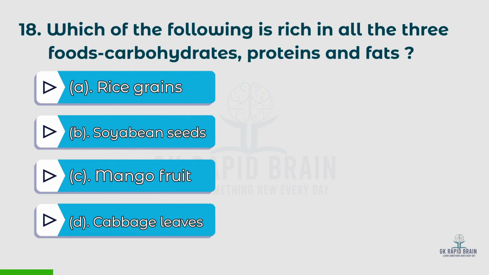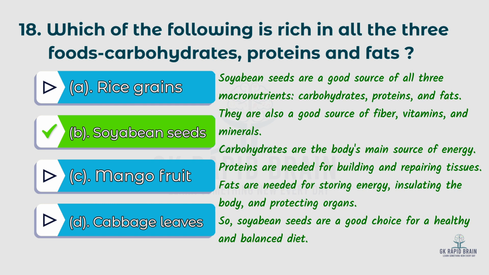Question 18. Which of the following is rich in all the 3 foods: carbohydrate, proteins and fats? Options: A. Rice grains, B. Soybean seeds, C. Mango fruit, D. Cabbage leaves. The right answer is B. Soybean seeds. Soybean seeds are a good source of all 3 macronutrients: carbohydrates, proteins and fats.